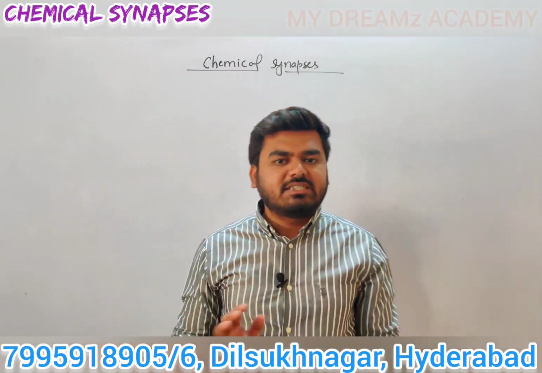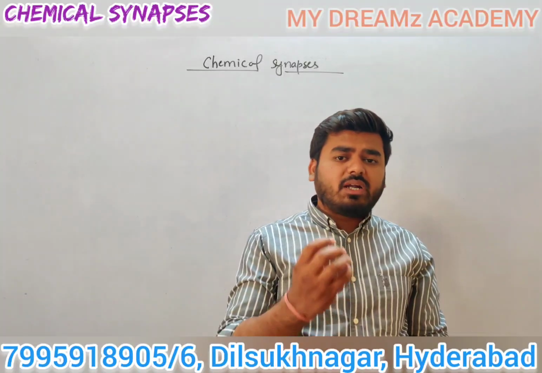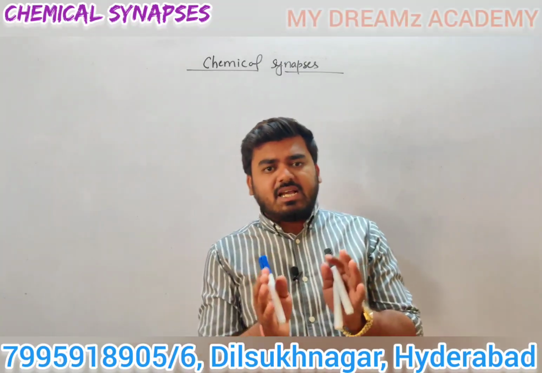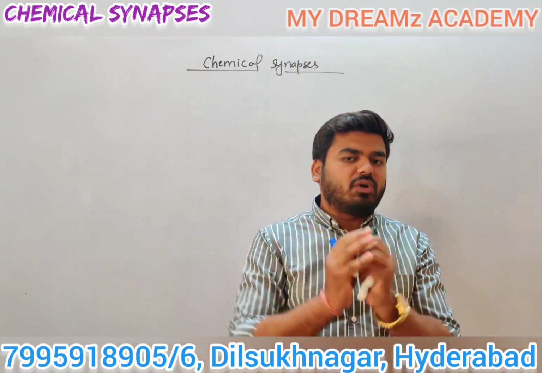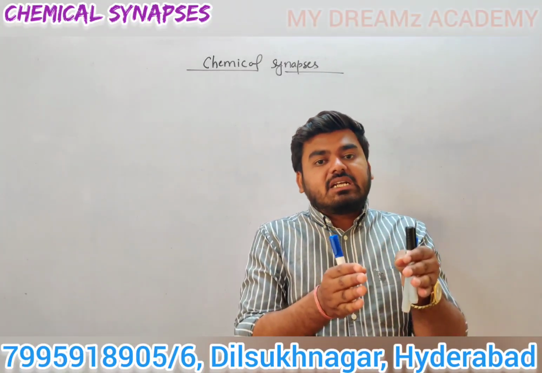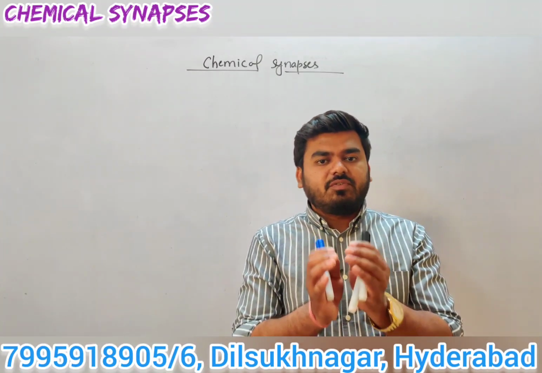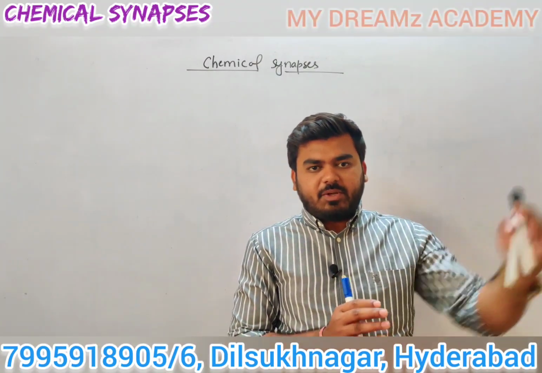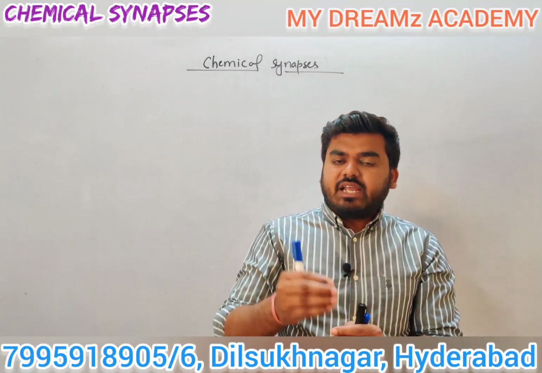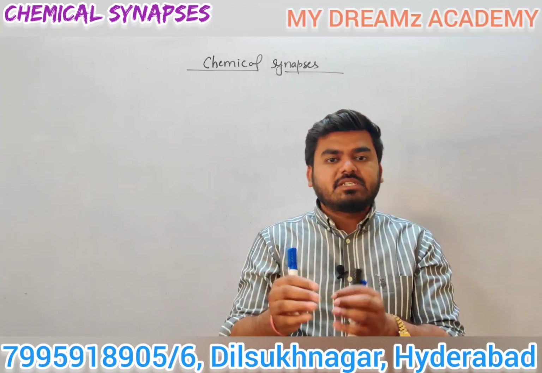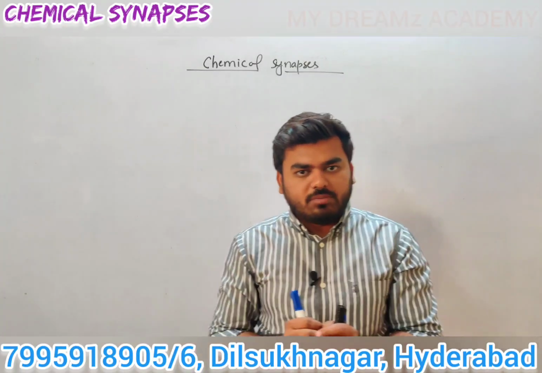Today we will start and discuss an important topic: chemical synapses. What exactly is the meaning of a synapse? Simply, a synapse is a gap junction between two neurons, where transmission of the impulse occurs, from the presynaptic membrane to the postsynaptic membrane. A synapse is the gap between the two neurons where transmission of the impulse occurs.